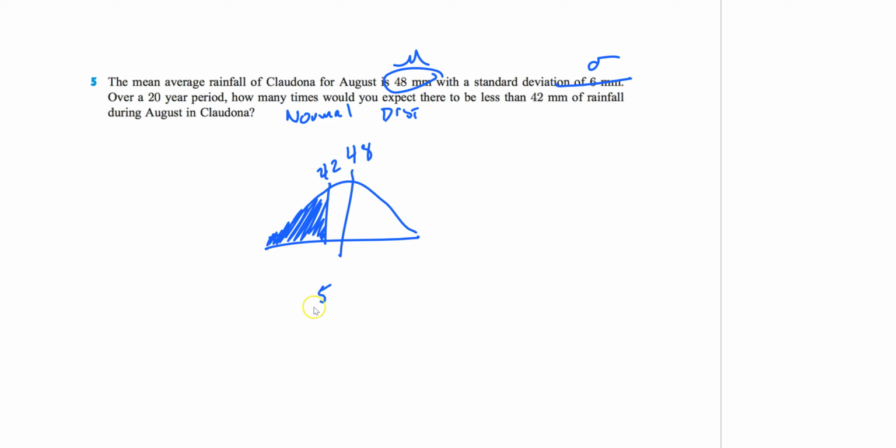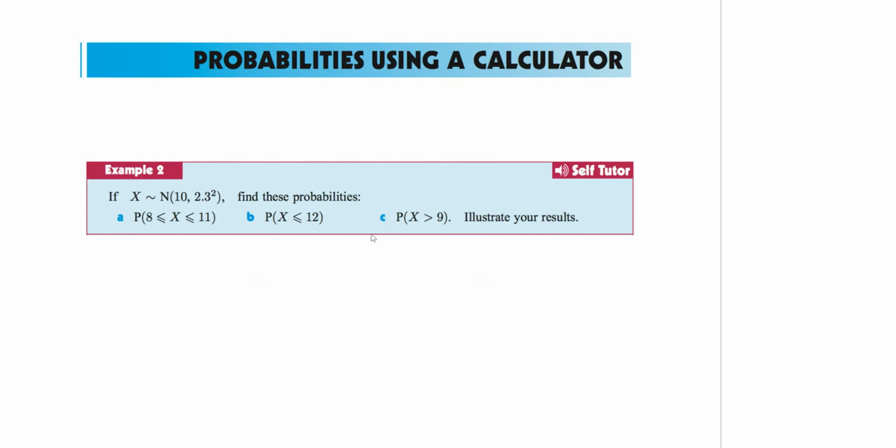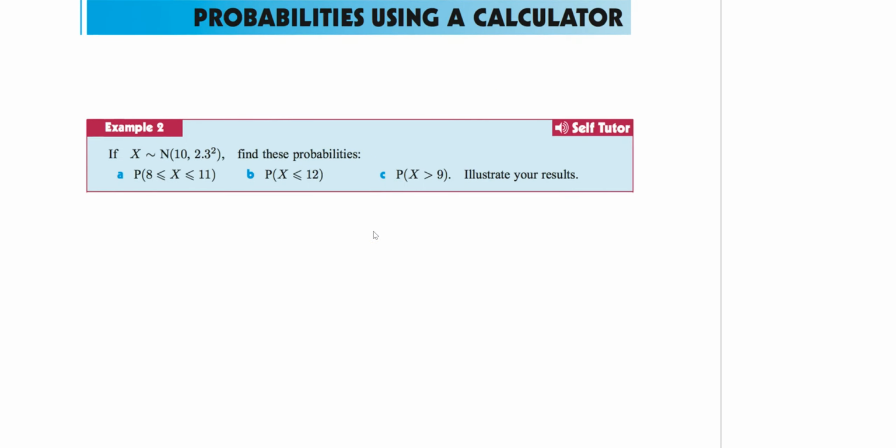So if you want the percentage, if you have them memorized, it's 50% minus this inside one, which I think is 0.34. And you actually get the value. It's about 0.16. But again, we'll talk about how to do this right now with a calculator. So this is how we're going to use our calculator. Keep in mind we're doing normal now, as you can tell by this thing.